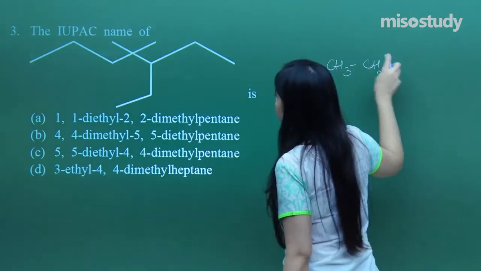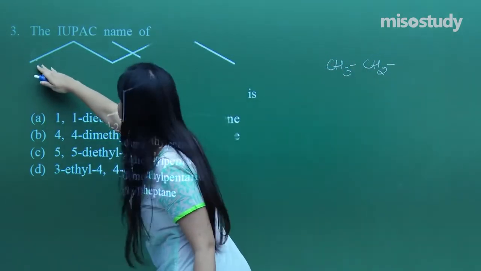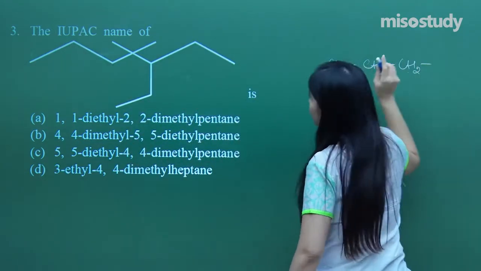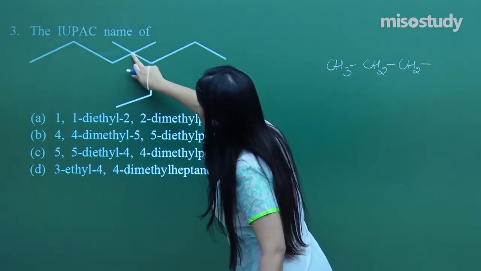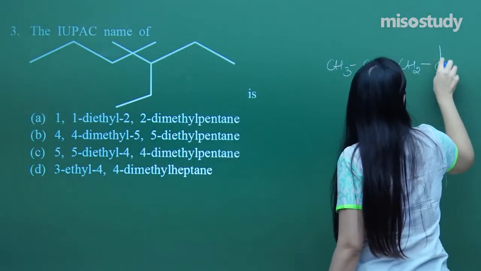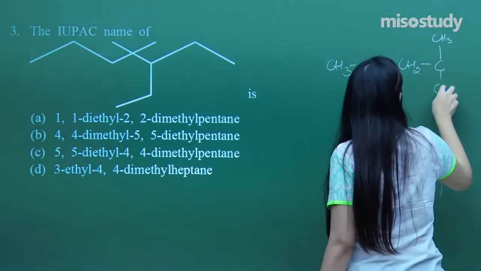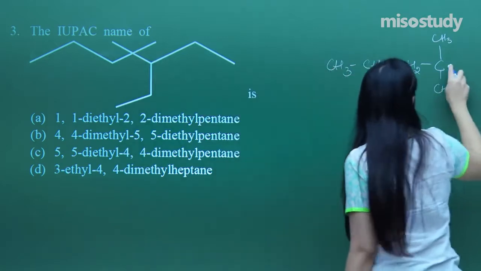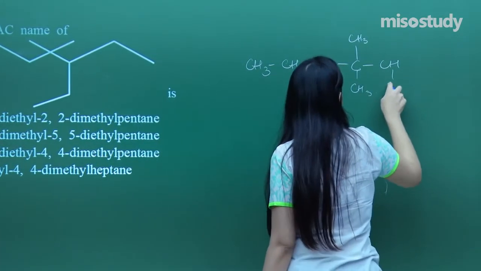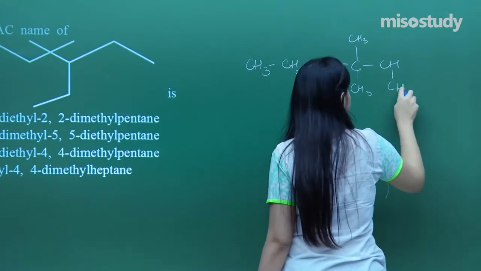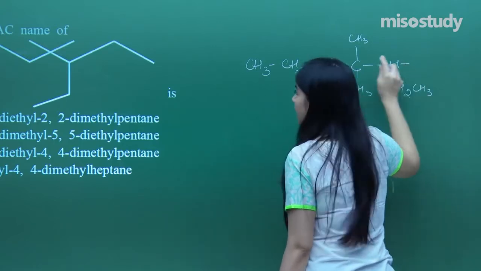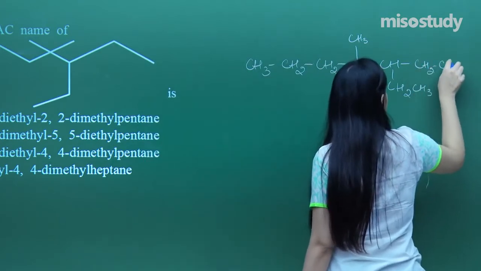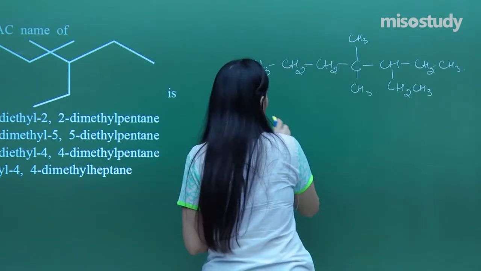In order to have a proper idea, I have got CH3, I am starting off from here, CH3, then CH2, then finally again CH2. And what else do I have? Here I have got a carbon, 2 methyls attached. What else do I have? The consecutive chain I have got. It would be CH again. Now this time I have got an ethyl, CH2, CH3, and what else do I have? The remaining CH2 and CH3. So that is what they are depicting in the bond line formula.